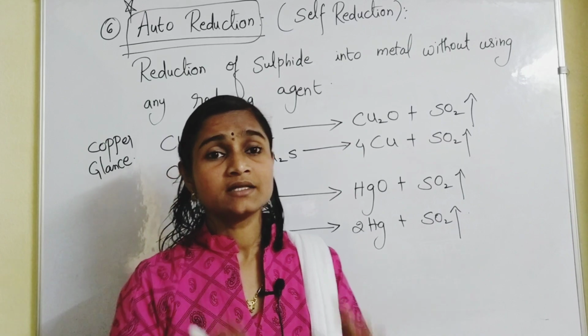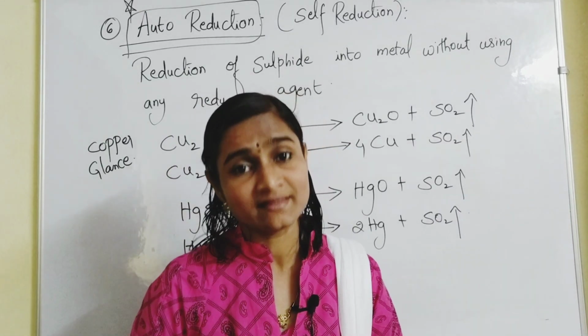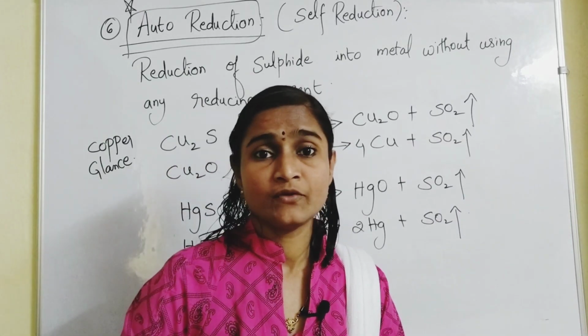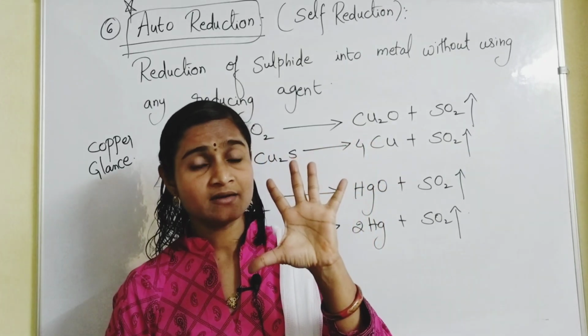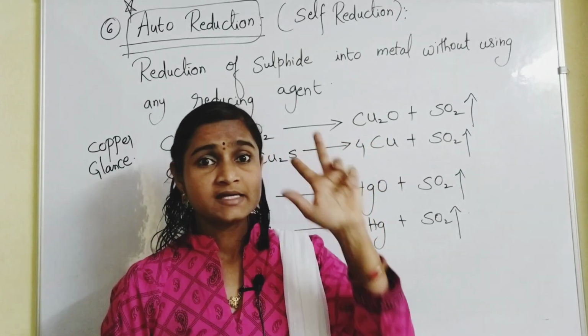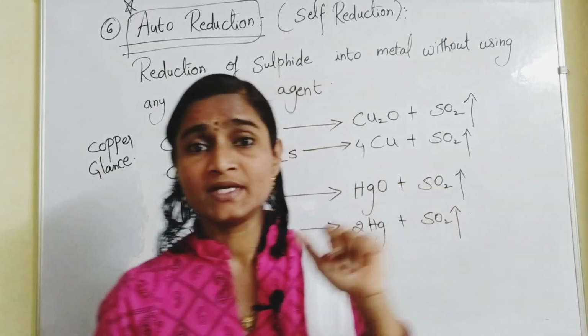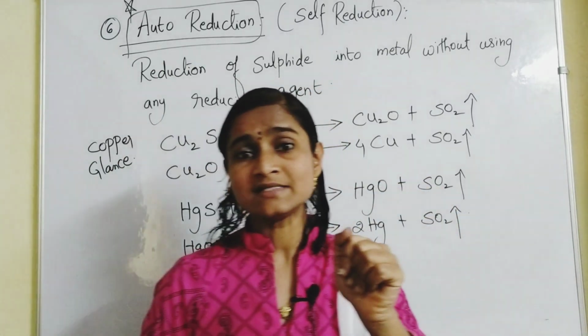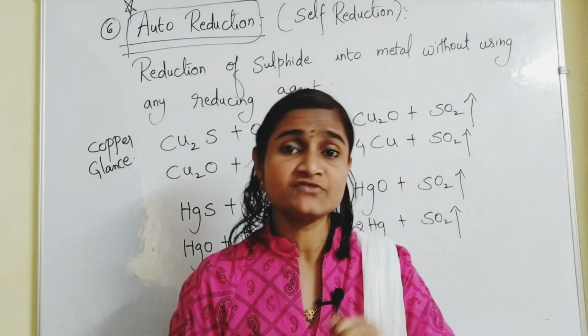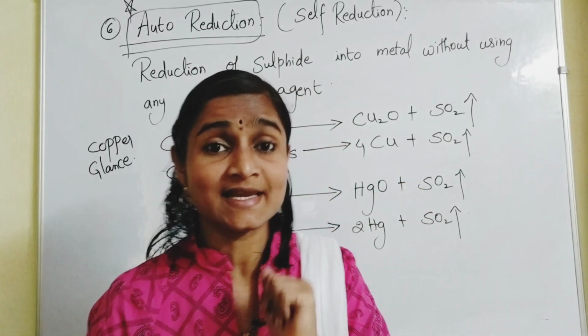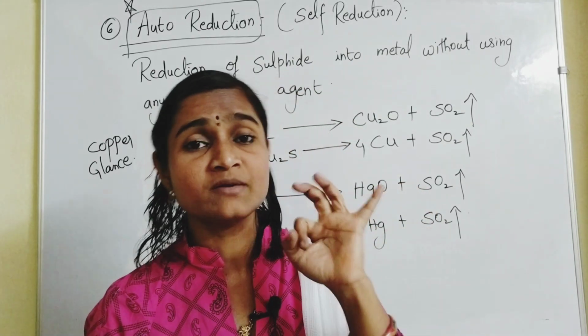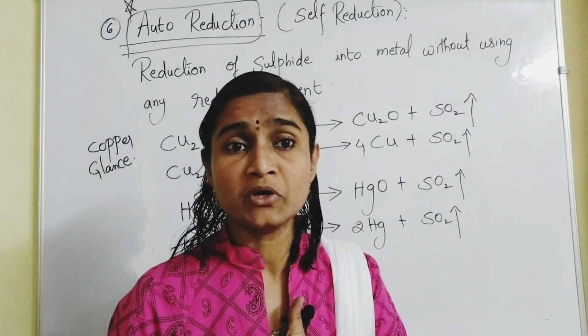So these are the different reduction methods. 5 types of reducing agents are there. First one is carbon, second is carbon monoxide, third is water gas, fourth is hydrogen, and fifth is highly electropositive metals like sodium, calcium, magnesium, and aluminum also.